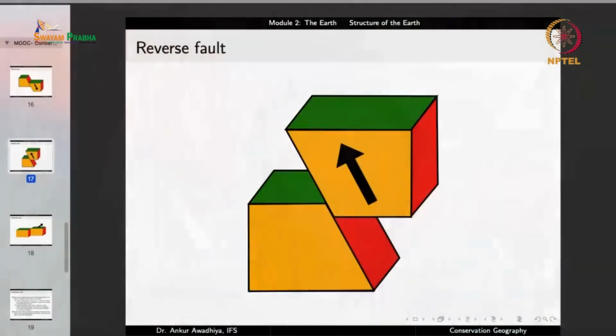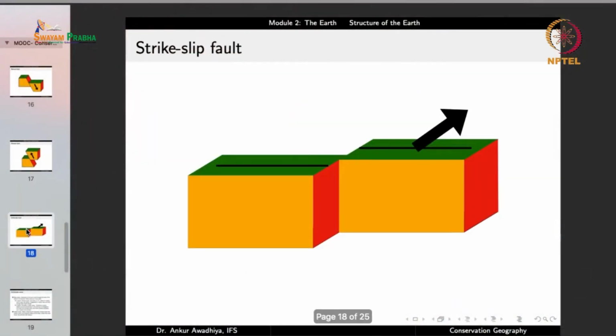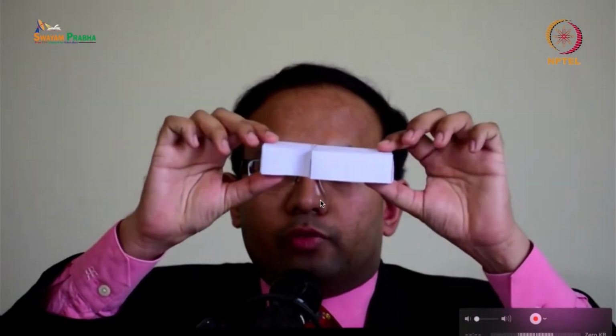So this is a reverse fault. We also have another fault which is known as a strike slip fault. In the strike slip fault, the rocks slide past each other, so there is no upward or downward movement. This is how the strike slip fault will look.